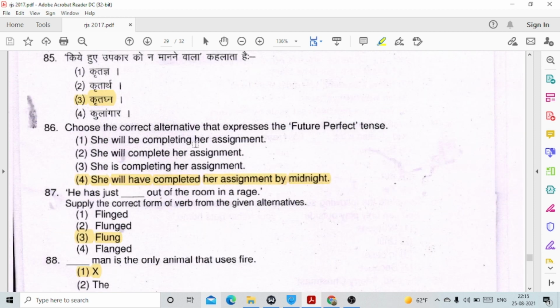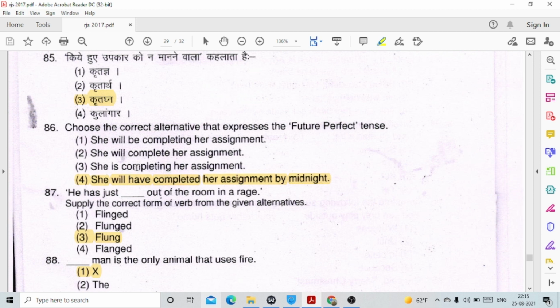So now we'll be discussing the last set of questions, in which English language questions are there, and now I will be dealing with you. Choose the correct alternative that expresses the future perfect tense. So future perfect tense means like shall have, will have. So the correct option is option number 4. She will have completed her assignment by midnight.